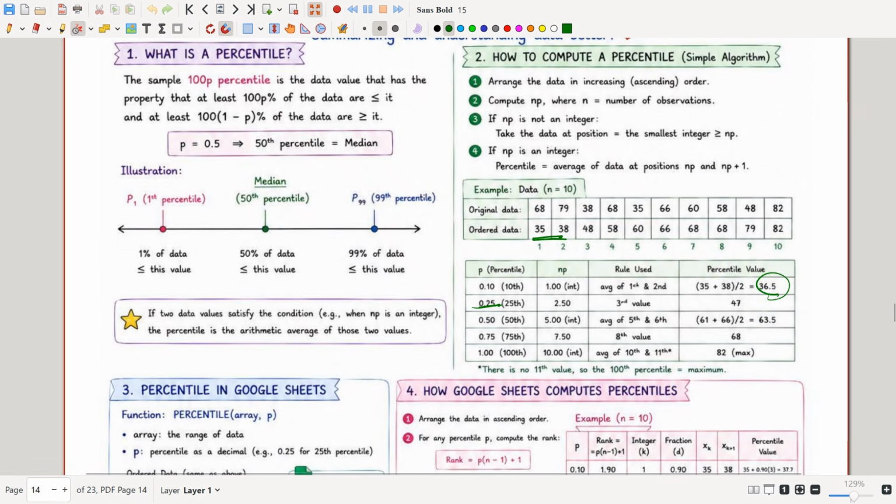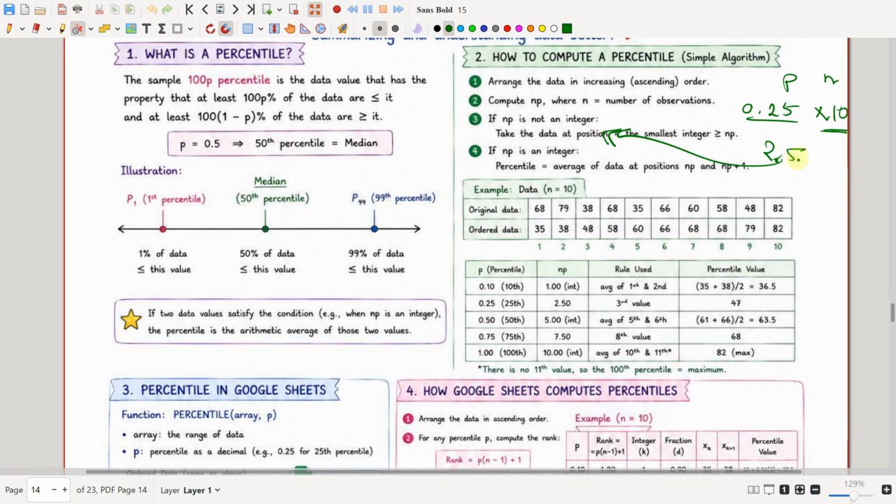Then we have the 0.25 percentile, which is 0.25 into 10. This is the P value, this is the N value. 0.25 into 10 is 2.5, so it is not an integer. So we take the smallest integer greater than NP, which is 3. I take the value at the third position, so the 25th percentile will be 48.